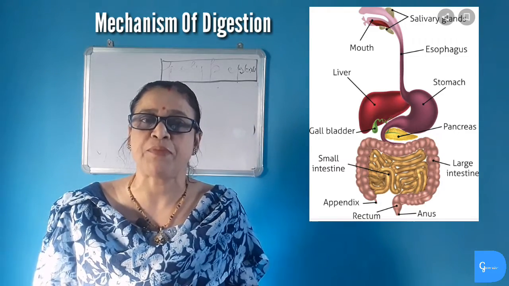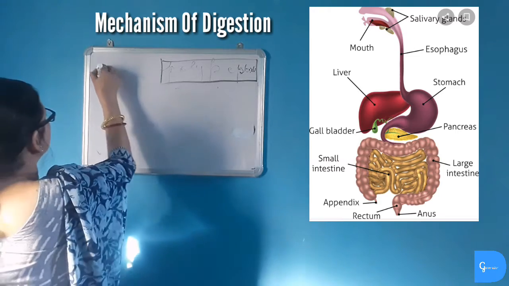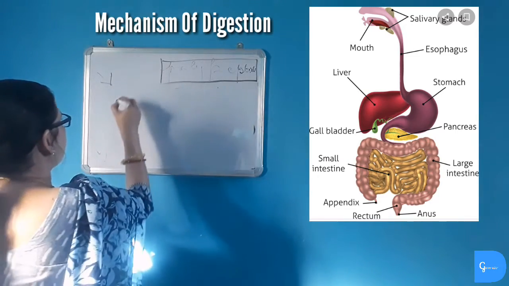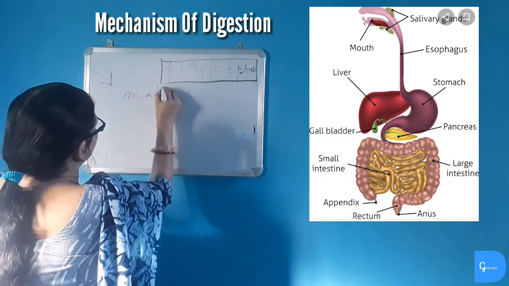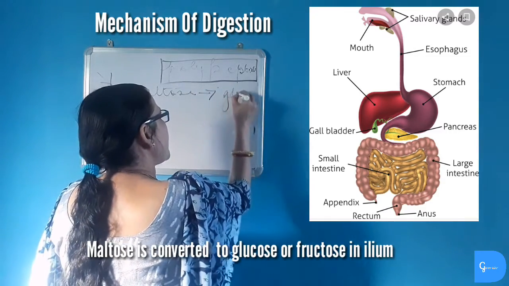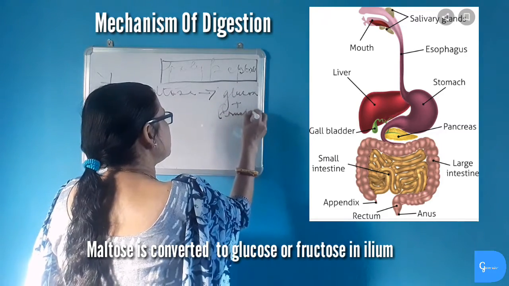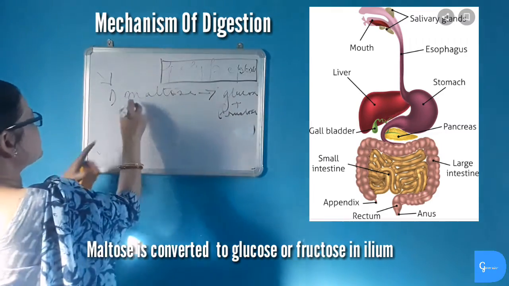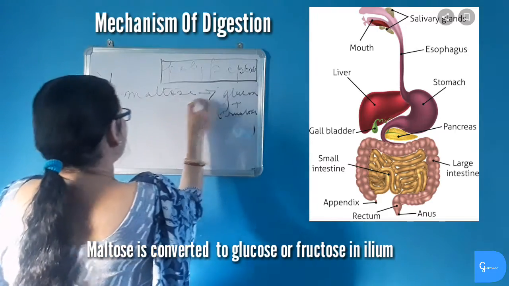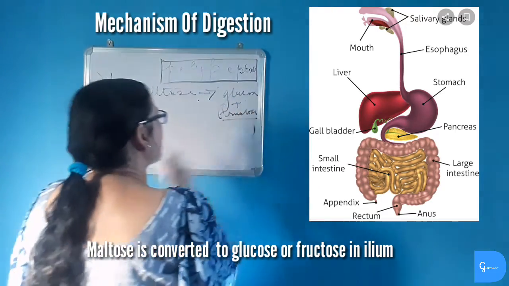Complete digestion means the food must be converted into the simplest form. The intestinal juices present in the ileum convert maltose, which is a disaccharide, to the monosaccharides glucose and fructose. This is carbohydrate digestion, which is completed from maltose to glucose and fructose, the simplest form of carbohydrate.